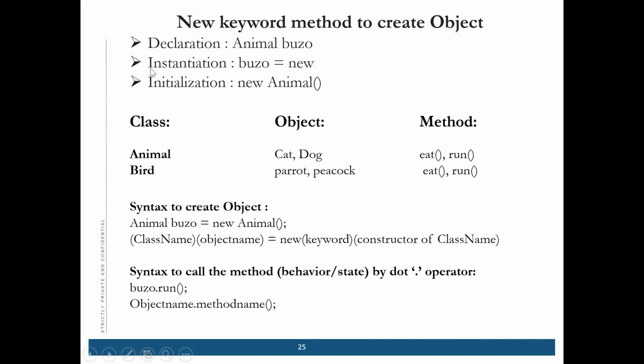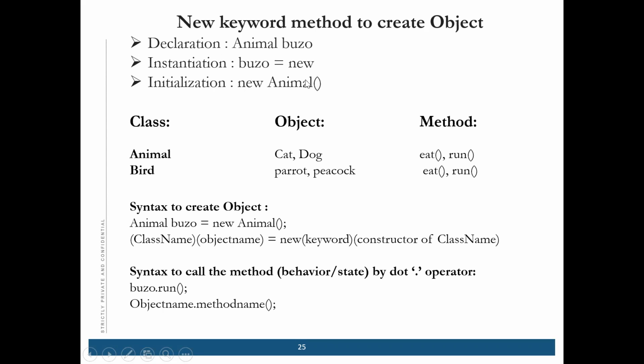Now, second is instantiation. Instantiation is what? I put Buzu equal to new, because the new keyword is the method to create an object. So new is given to the name Buzu. Instantiation is with this Animal as a constructor. So this constructor is given to that new thing.